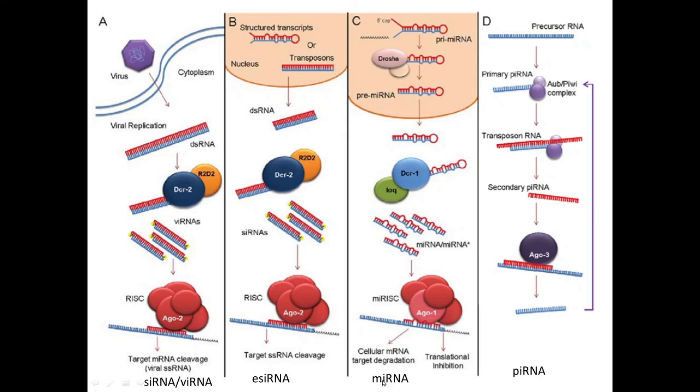And the next is miRNA. We have already discussed that too. Here in the case of the miRNA mediated pathway, this is mainly to control some of the gene expressions within the cell itself, because some of the genes present within the genome of the host cell itself need to be regulated.